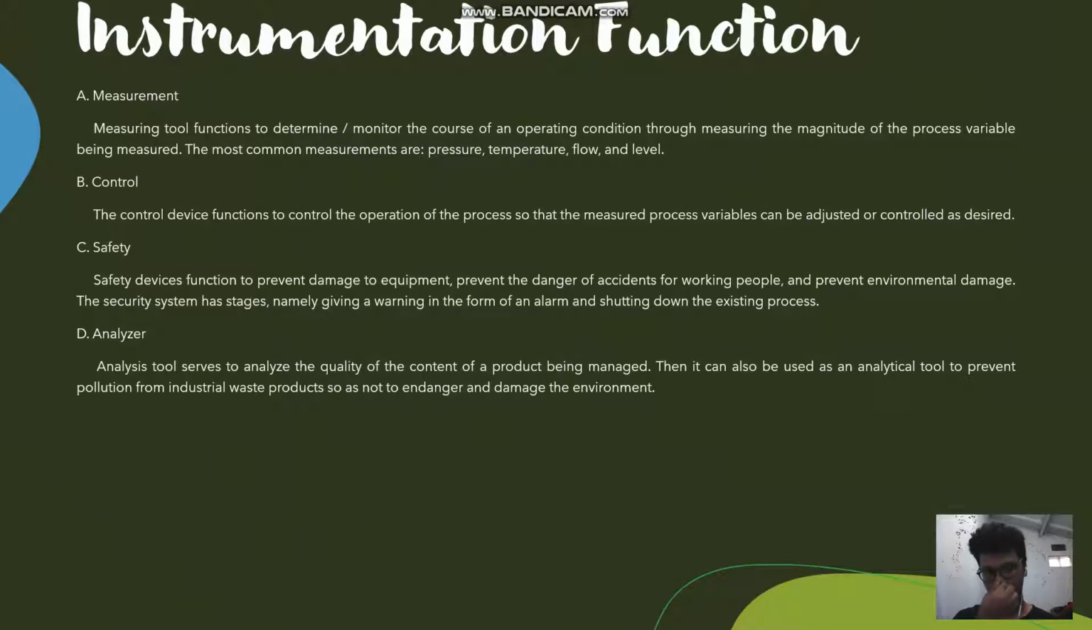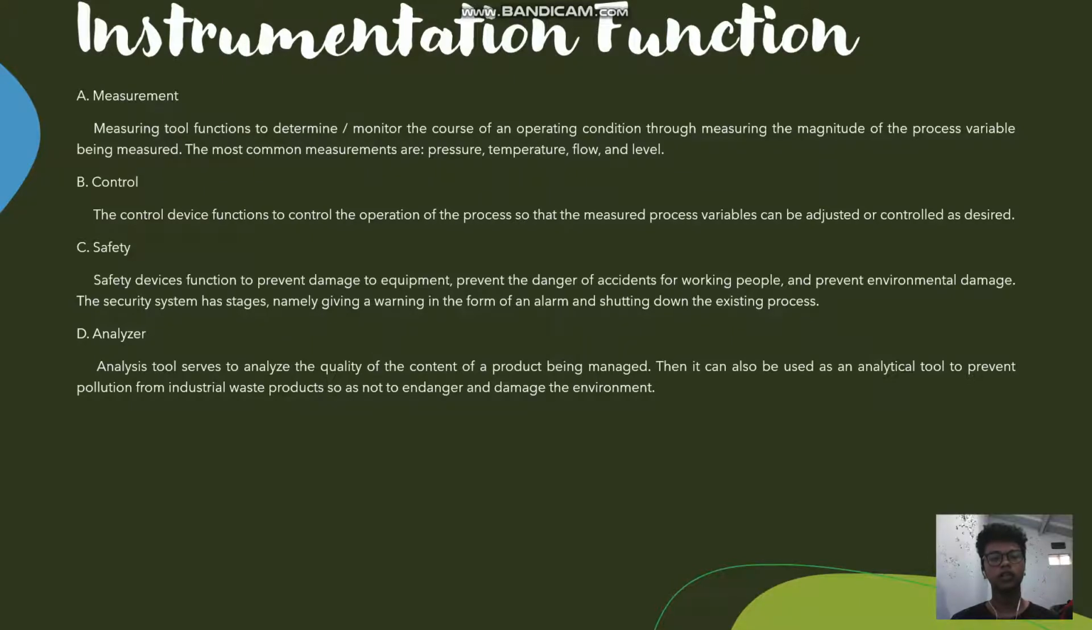Instrumentation function. A. Measurement. Measuring tools function to determine or monitor the course of an operating condition through measuring the magnitude of the process variable being measured. The most common measurements are pressure, temperature, flow, and level. B. Control. The control device function to control the operation of the process so that the measured process variables can be adjusted or controlled as desired.